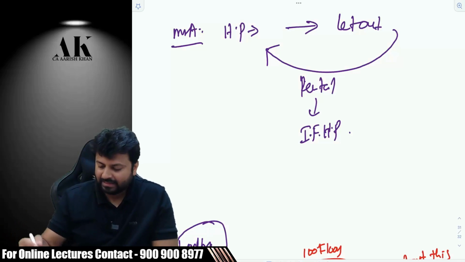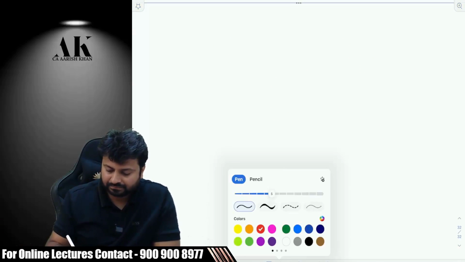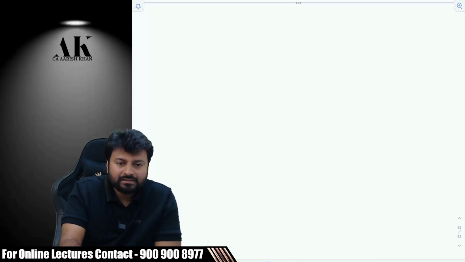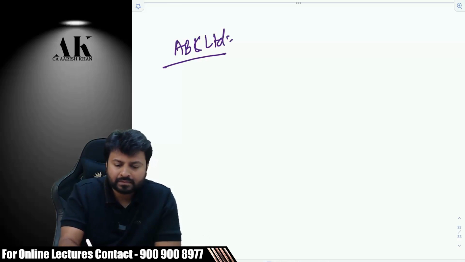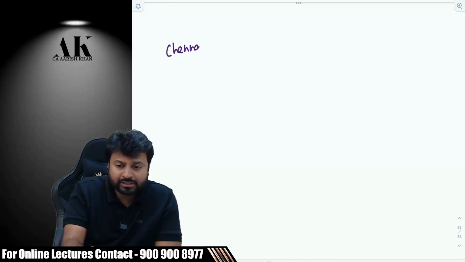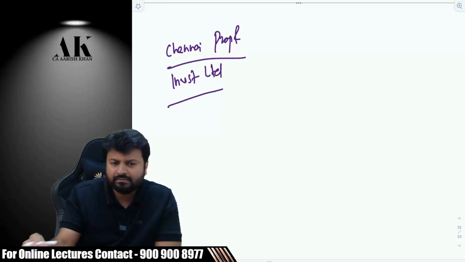Now, the very objective over here is, pay attention. I will ask you another question. There is a company ABC Limited. Or rather, I will take the name of the company directly. The name of the company was Chennai Properties and Investment Limited. It's an actual company based in Tamil Nadu.